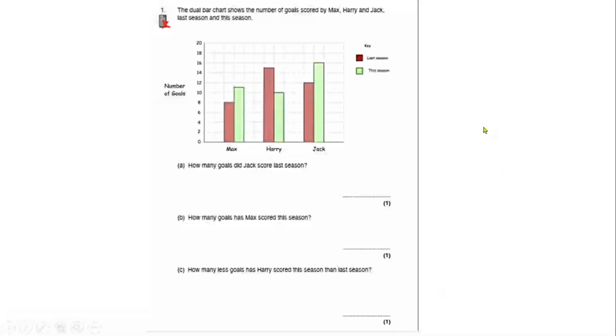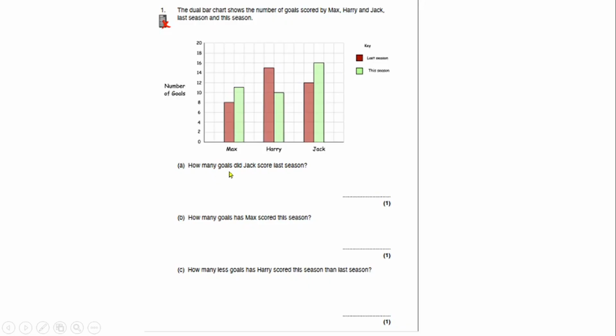So also now we can be given a composite graph to interpret something on the graph, or they ask us some question on the graph given to us. These are GCSE past questions. So the dual bar chart shows the number of goals scored by Mars, Harry, and Jack last season and this season. So last season is represented by this color, and this season is represented by this second color. So number of goals is what you're having to read.